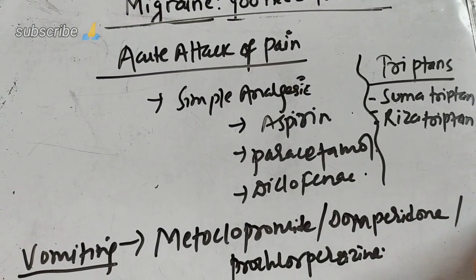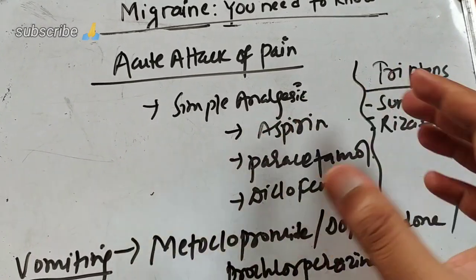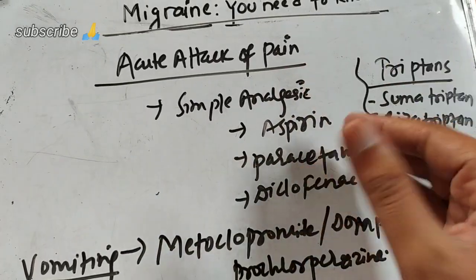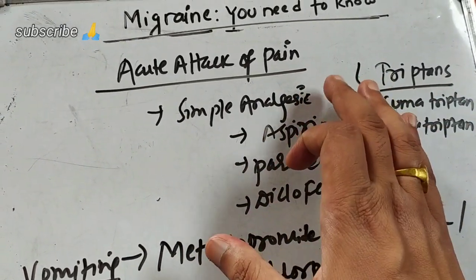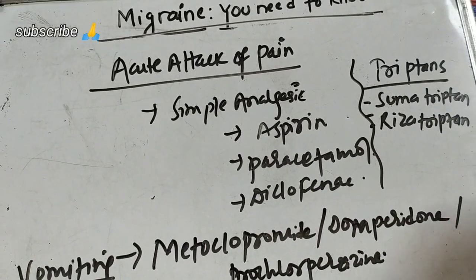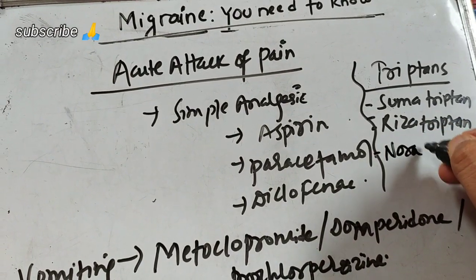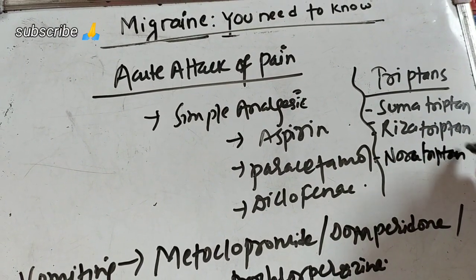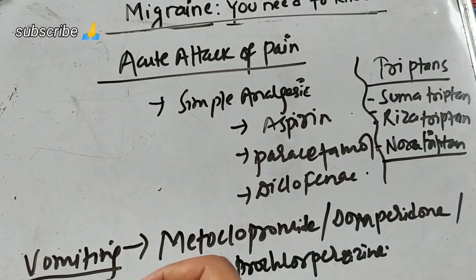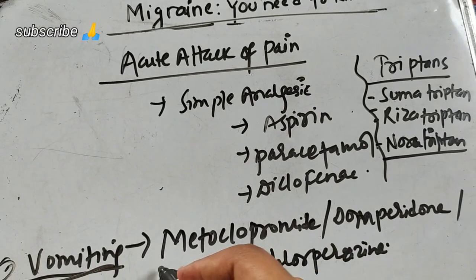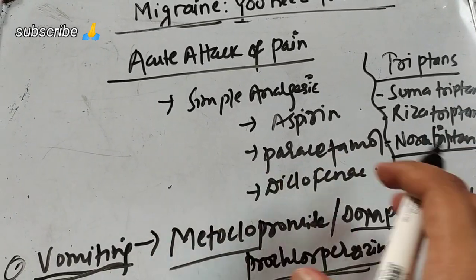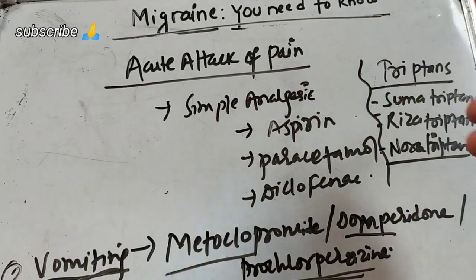For the acute attack, you may give the simple analgesic, aspirin, paracetamol or diclofenac. And if the attack is a little bit severe, then you can combine the analgesic and triptans, basically sumatriptan, rizatriptan, naratriptan. आजकल नुरा फतेही हिरोइन एकदम फेमस छ हैन. सो नुराट्रिप्टेन पनि एउटा औषधि छ. You can remember that नुरा फतेहीलाई माइग्रेन भएको होला हैन. For the vomiting, there is metoclopramide, domperidone, and prochlorperazine. So these are the drugs that can be used for the vomiting. These are the drugs used for the acute attack of pain.